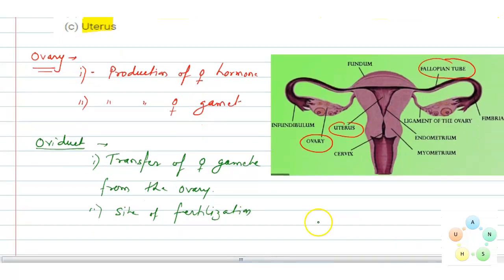Now the last one is uterus. So we have to discuss the function of the uterus too. So here it is the uterus.